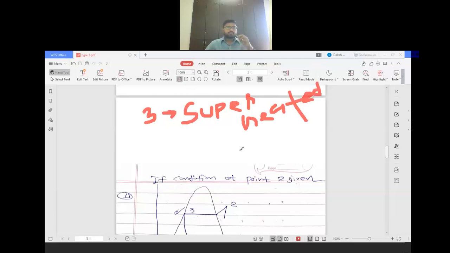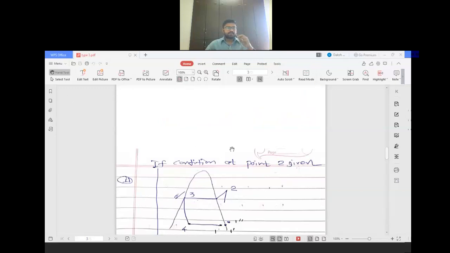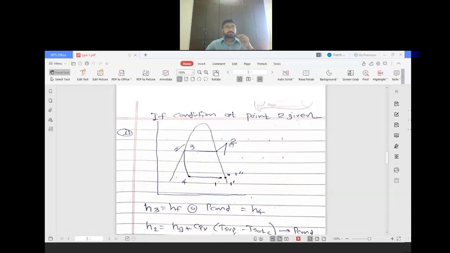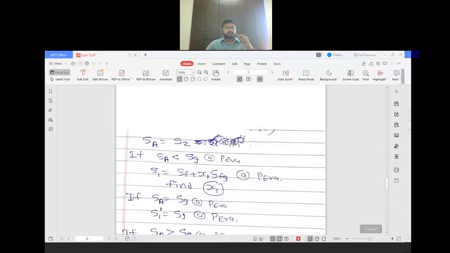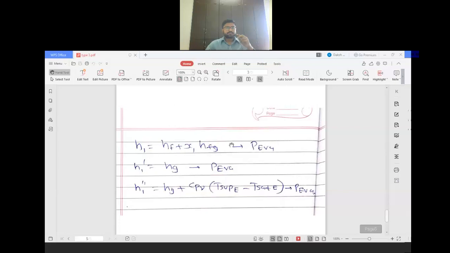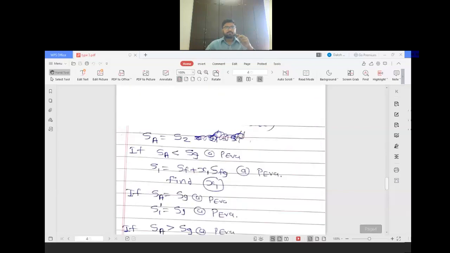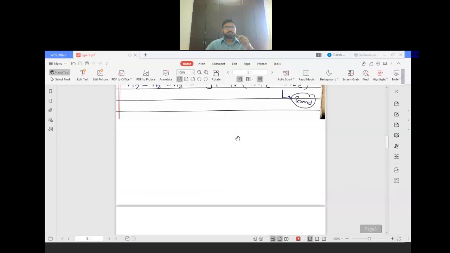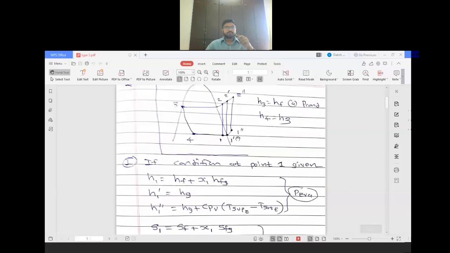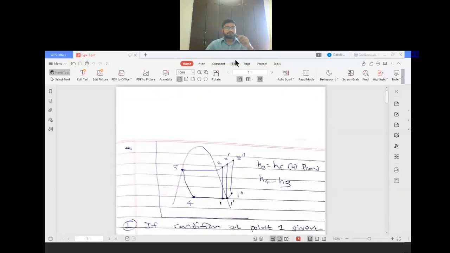Now after compression means which point? After compression means point number 2. So here you can see that our point number 2 is superheated, means outside this dome. Clear?